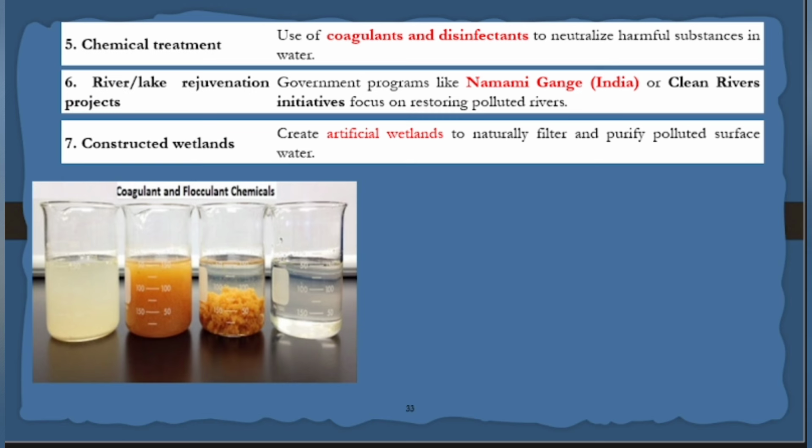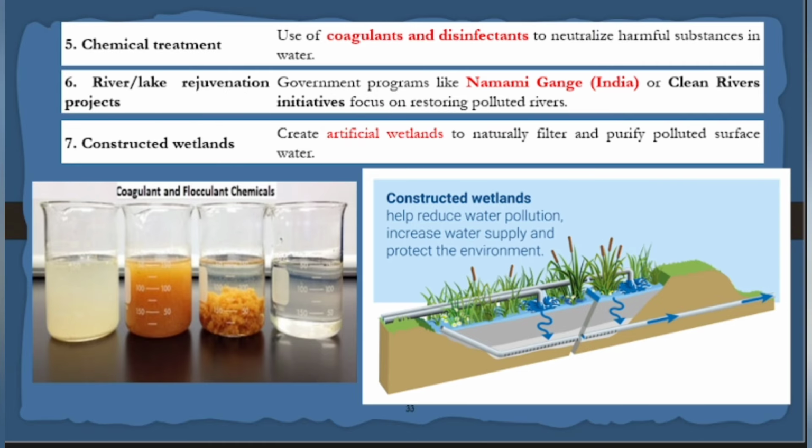The next thing is lake and river rejuvenation. The name is Namami Gange. This is the initiative by the central government to clean the river Ganga. It has to take initiative and construct wetlands, planting trees along the water body. There should be water and trees. If both are available, then it is called what? Wetlands. The wetlands are used to remove all the impurities.